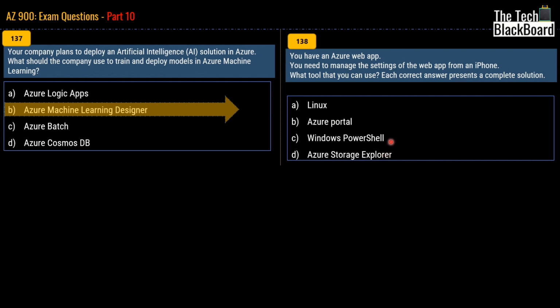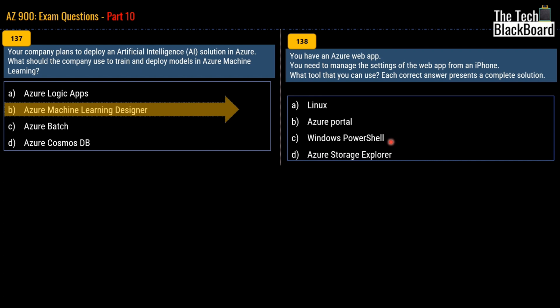Before we find out the answer, let me tell you that this question is also a variation of question number 134 that we just saw in the previous slides. And these variations are quite important. That's why I build in all the variations of the same questions, the different ways Microsoft can put that question to you, so that you are very well prepared for the certification.